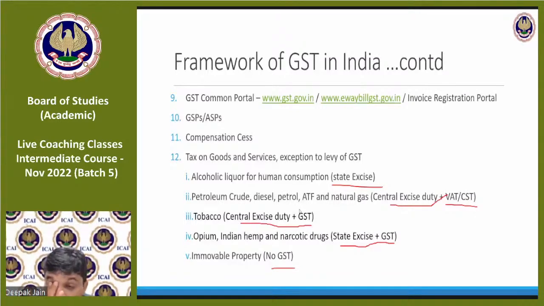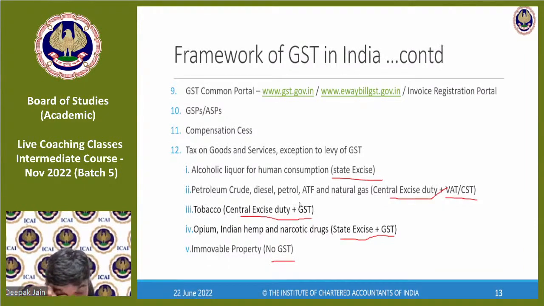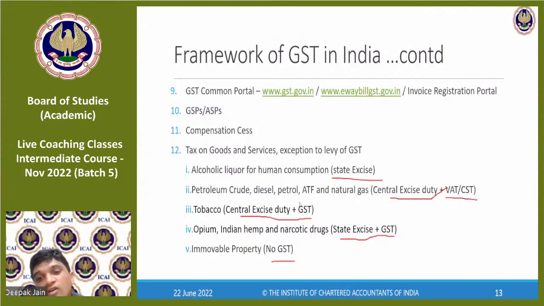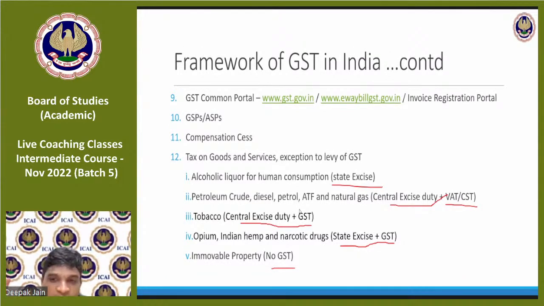On petroleum products, there is no GST, so people in the petroleum business don't register. Petroleum products, what is applicable? Central excise duty and VAT. So they will register under central excise and VAT, but not under GST, right? But when you see a petrol booth, they sell only petrol? No, they sell oil also, right? So for petrol, they will charge the respective central excise duty and VAT. But on those oil products, they have to pay GST.